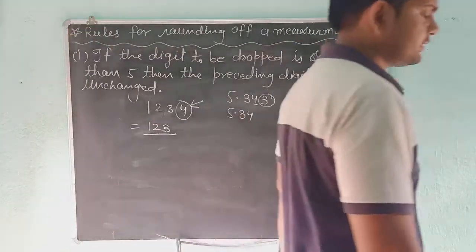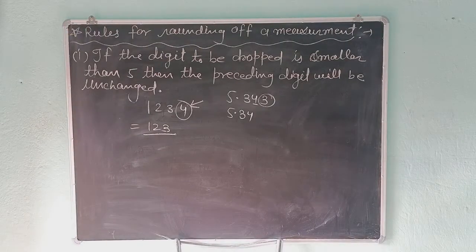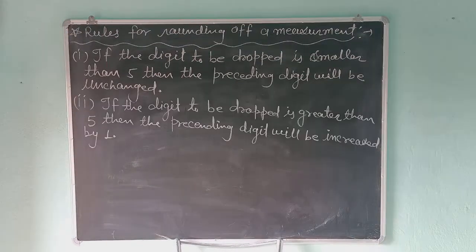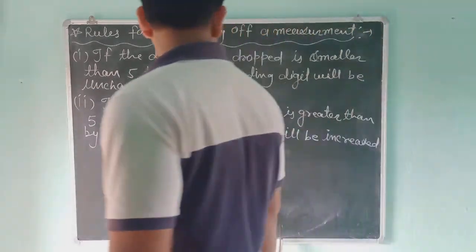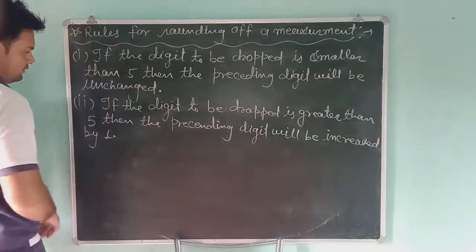Now students, we will study rule number two. If the digit to be dropped is greater than 5, then the preceding digit will be increased by 1.